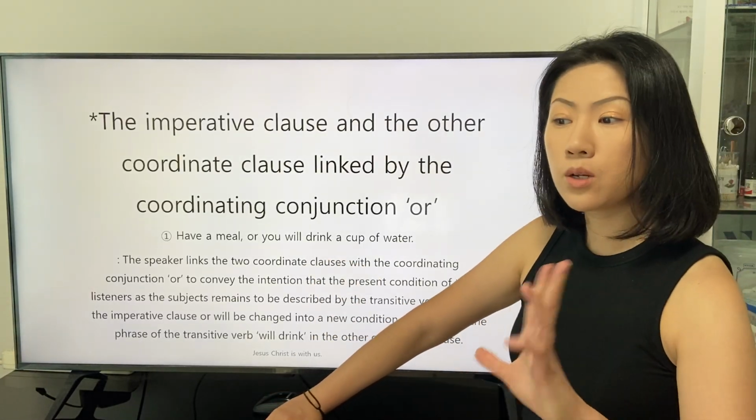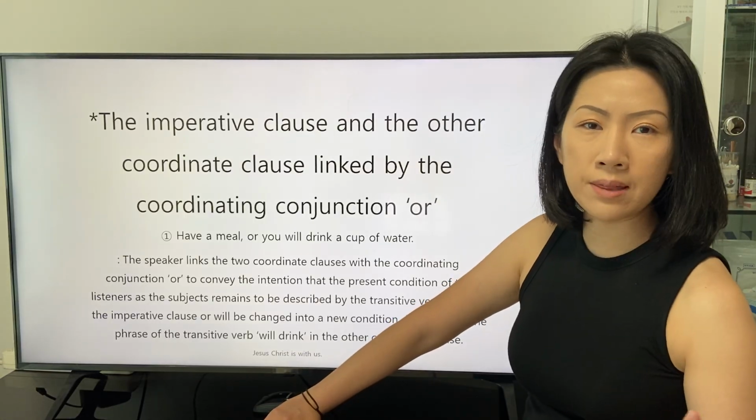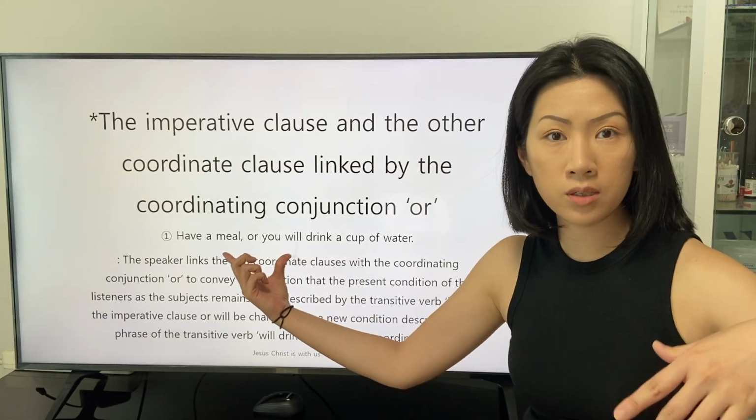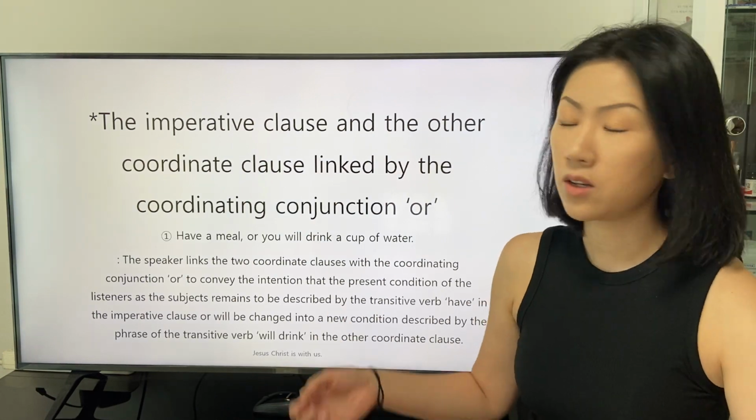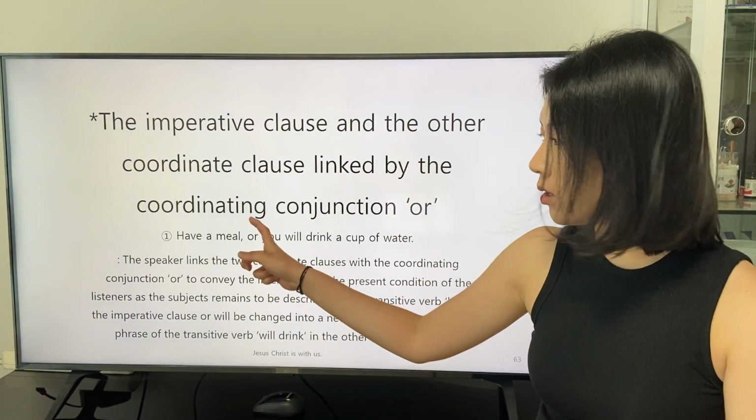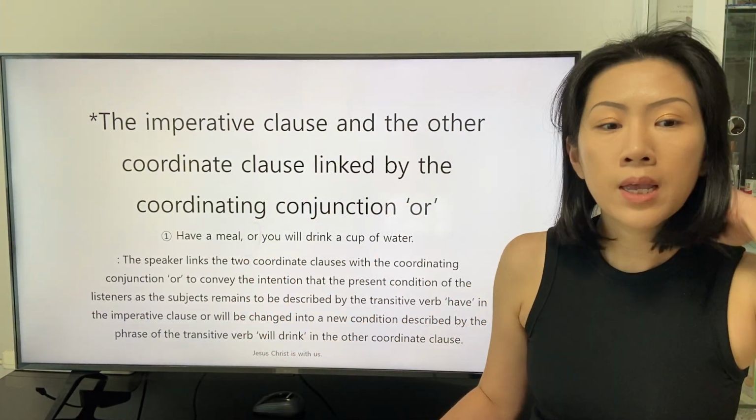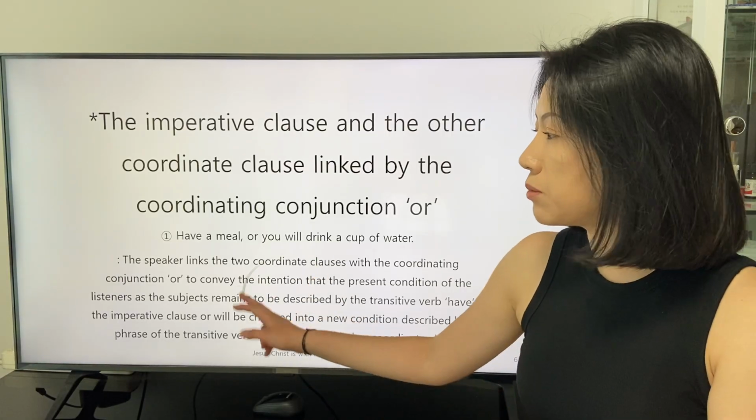In that case, we can still understand that one of the two conditions is valid according to the definition of the coordinating conjunction or. Let's read the explanation.